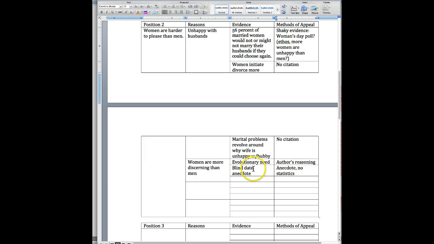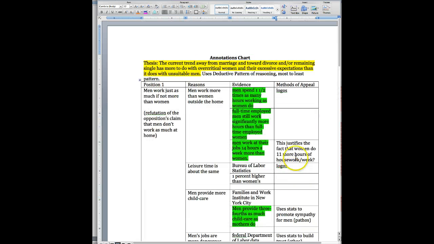And then he shares the blind date anecdote, where he states that if a woman didn't like the blind date, she would give 5 reasons why they could not be compatible. Again, this is just an anecdote, and there's no statistical or factual basis for this. It's just a story. So, if you analyze this article, you can see that this is the author's thesis.